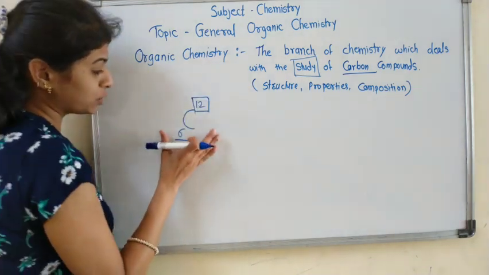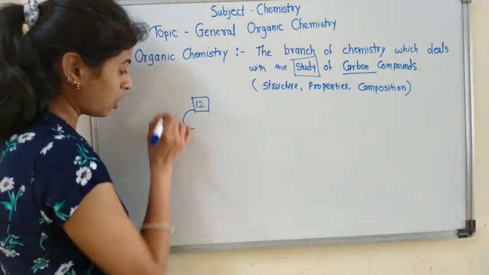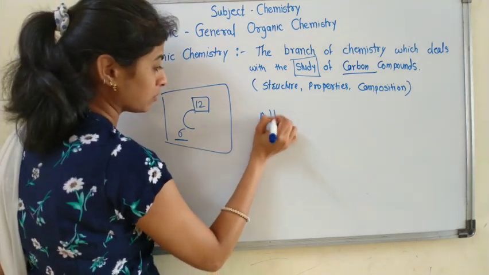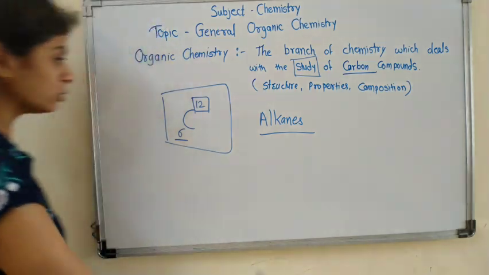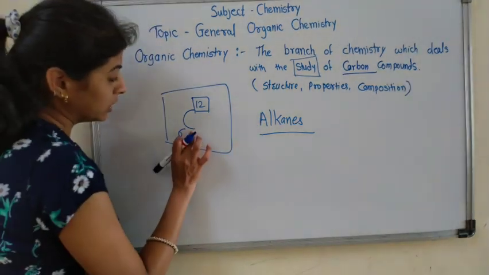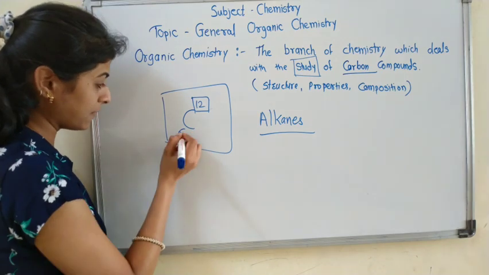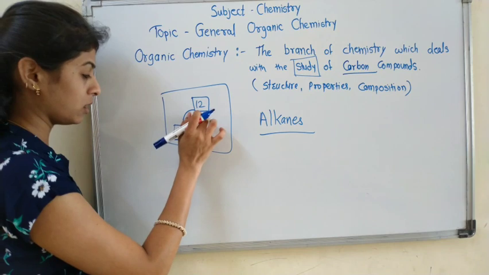First we see the simplest form of organic compounds, that is alkanes. Before going to alkanes, we see carbon, having atomic number 6 and mass number 12.